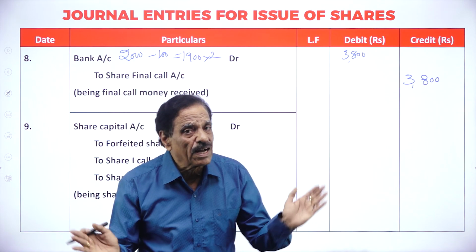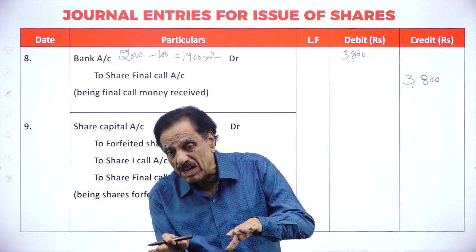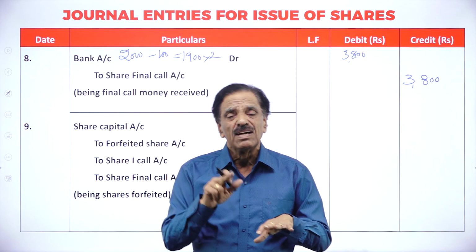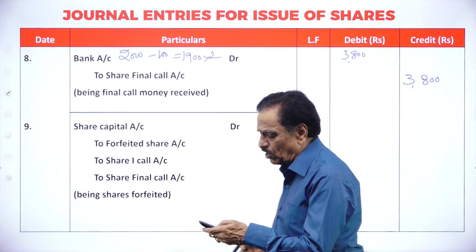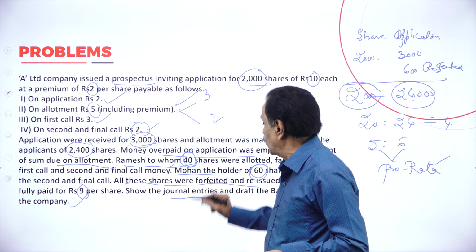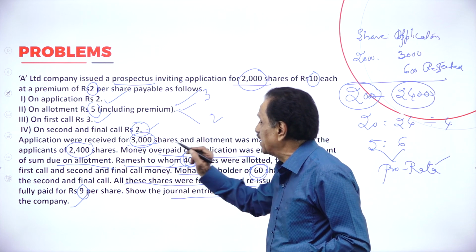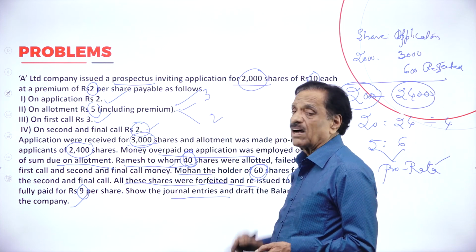Now, how many shares? 100 shares. One man has to pay both the calls, first call and the final call. Then the second man fails to pay the final call. If you see the question here, what is the first call money? 3. Final call money is 2. 40 shares and 60 shares. So first call failure is 300 by the first man. So both have paid in the final call.